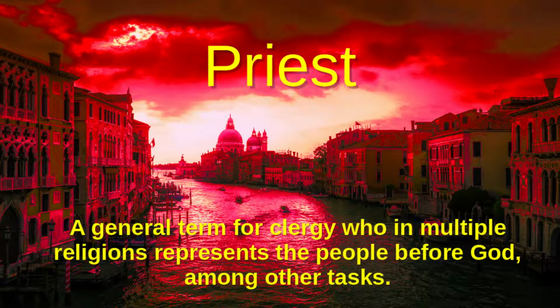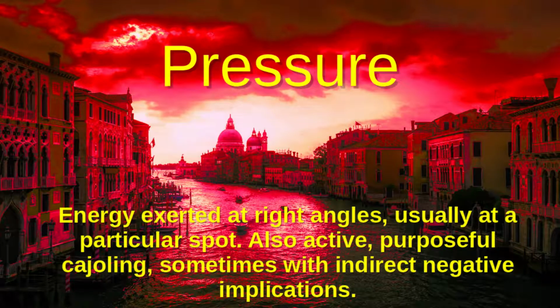A general term for clergy who in multiple religions represents the people before God, among other tasks. Pressure. Energy exerted at right angles, usually at a particular spot. Also, active, purposeful cajoling, sometimes with indirect negative implications.